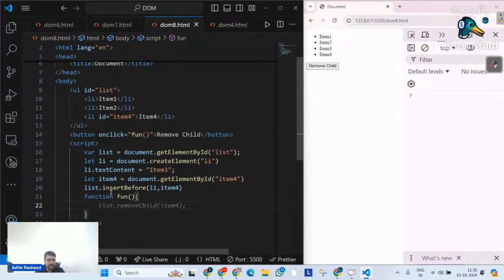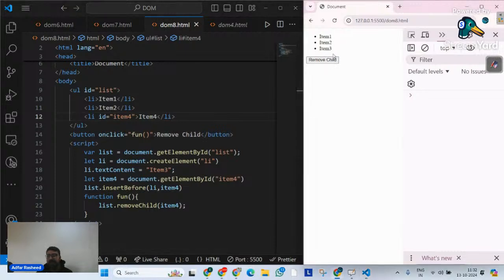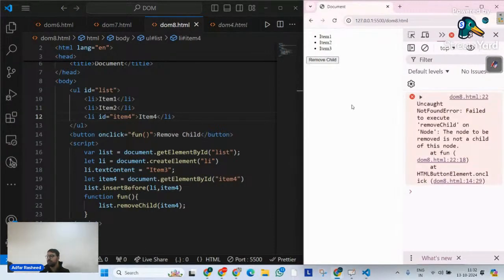Now I will tell it, inside my list over there, please remove a child. Now which child do you want to remove? Pass the element to it. So what is the child that I want to remove? In my list, if you look at it, it's a parent, and item 4 is this particular child. So if I click on this, you can clearly see it has removed item 4.